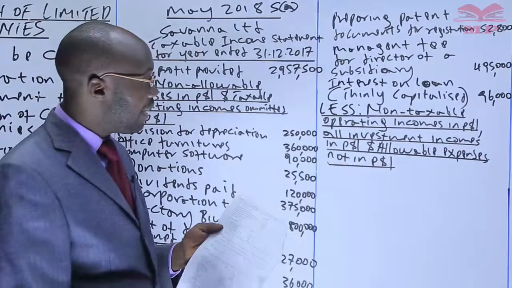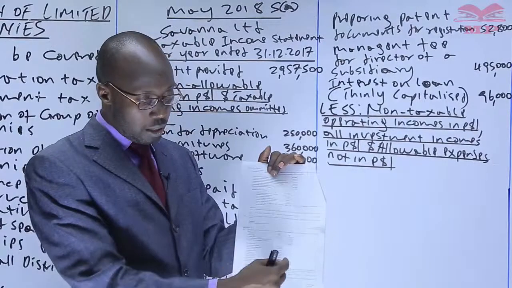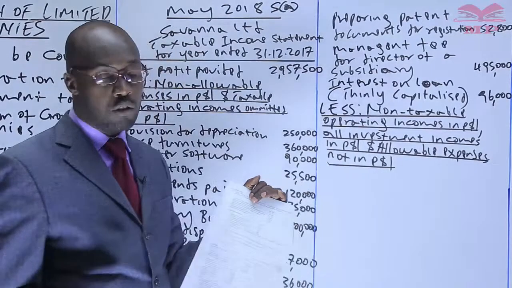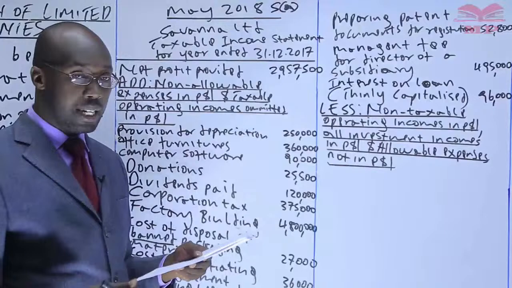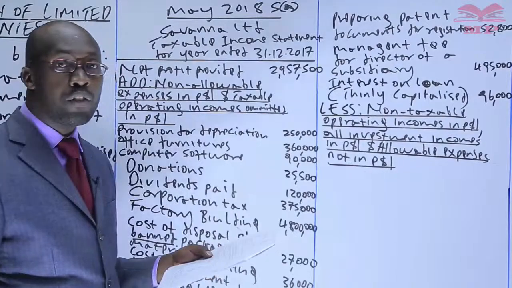And then in the end, we are going to look for allowable expenses not in the P&L. Expenses that are supposed to be here to be deducted to get the net profit, but were not deducted. Those, we saw, we are supposed to go to the additional information for. So we start with the incomes in the P&L. We look for non-taxable and investment. The first income is the gross profit. Gross profit, we say, is supposed to be a taxable income.